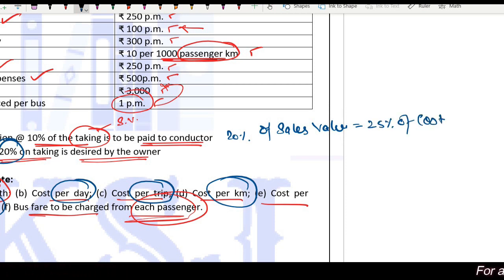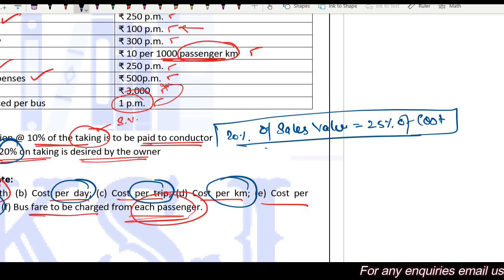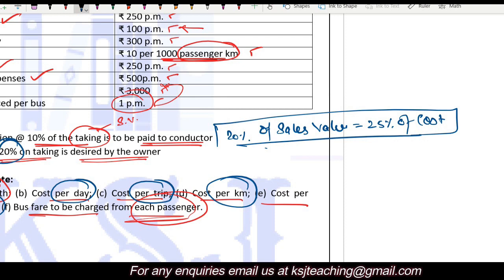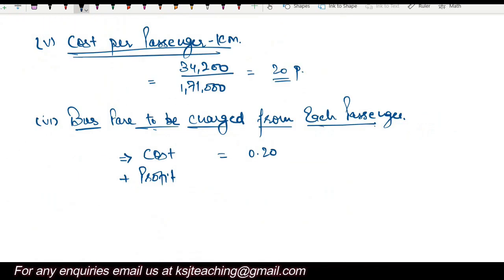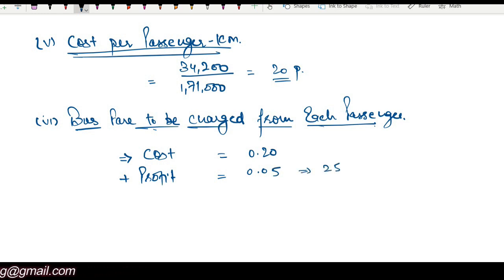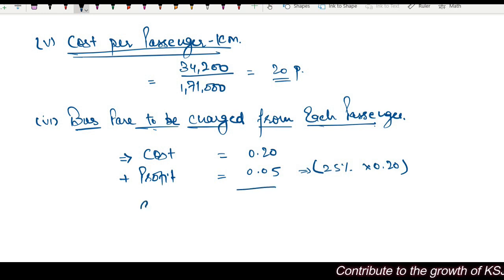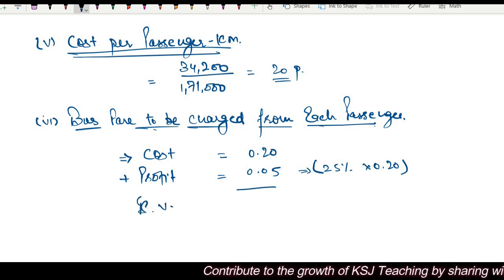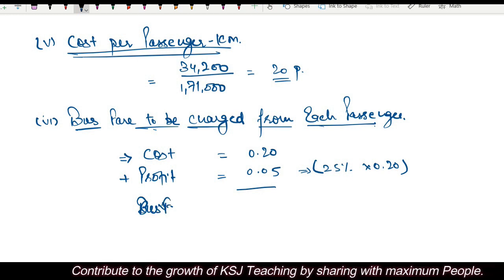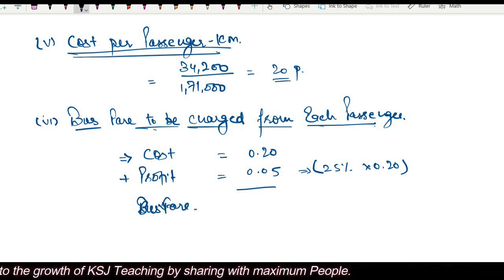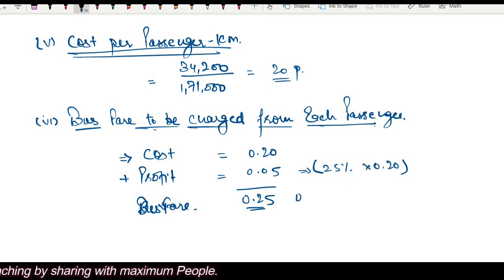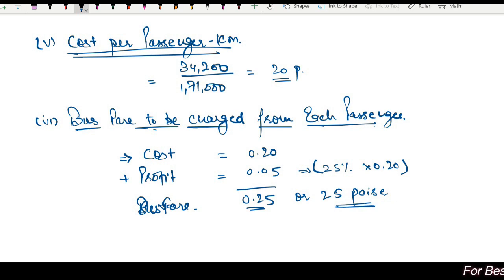This we have discussed many times. If profit is given as 20% of the sales value, that means the profit is equal to 25% of the cost. So using the same thing, profit is 25% of 0.20, so it is 0.05. So the bus fare to be charged, cost plus profit, is 0.25 or 25 paise, we can say. This is the bus fare to be charged from each passenger.